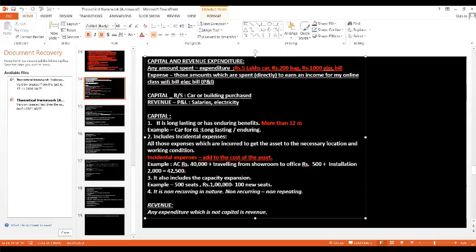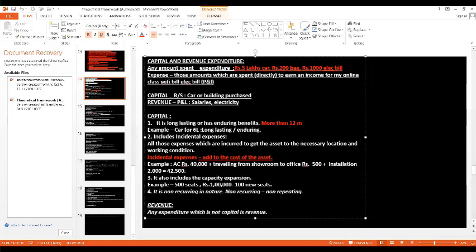Now, if anyone asks how much is the capital expenditure, I should add this 500 and 2000 because it is incidental expenses. Okay. Now let us come back to the main point. All those expenses which are incurred to get the asset to the necessary location. Which is the necessary location in our example? Our college. Very good. Our college is the necessary location.